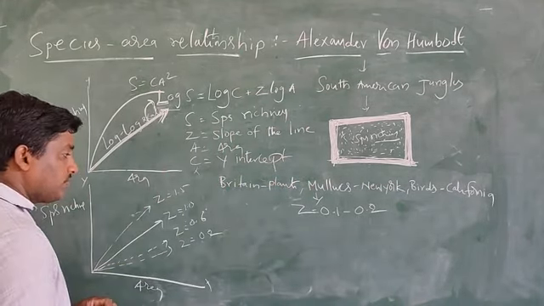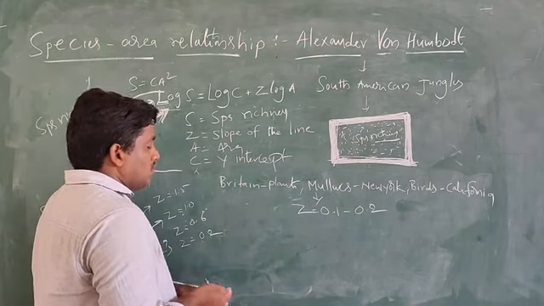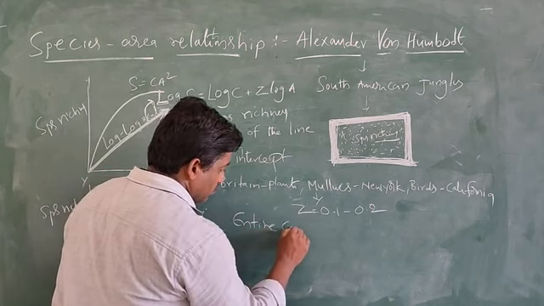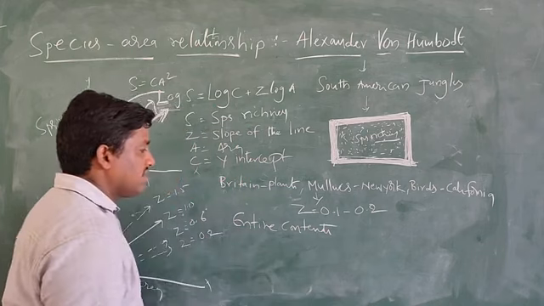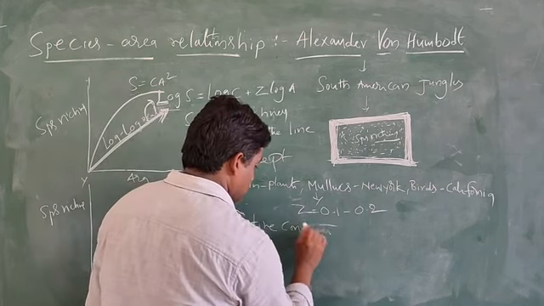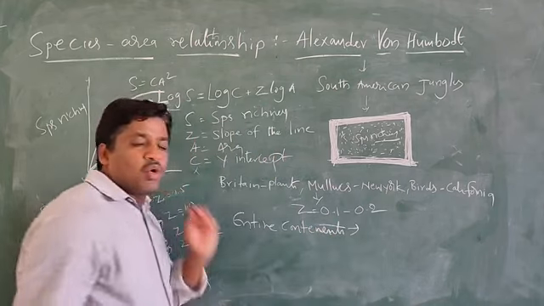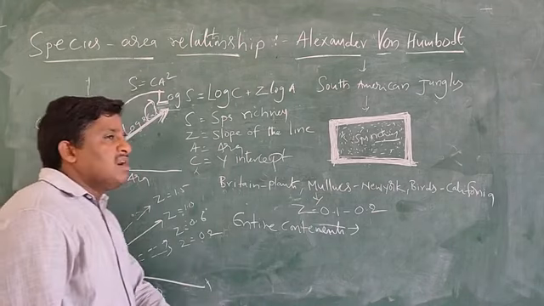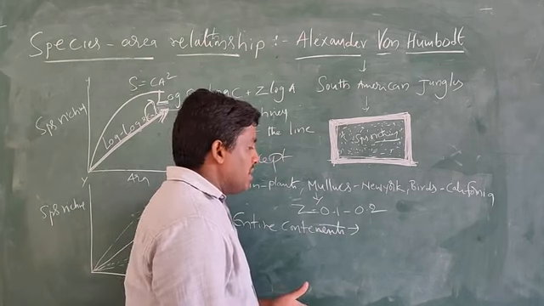Next, the scientist took the entire continents, and the species area relationship was defined.